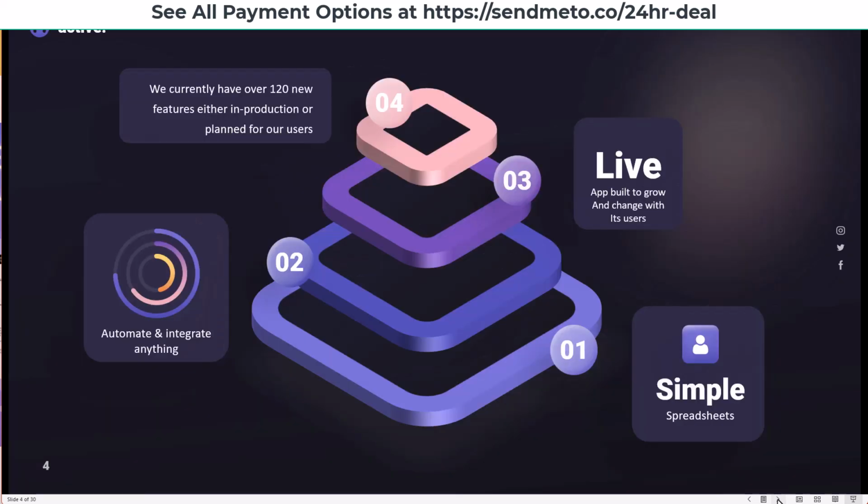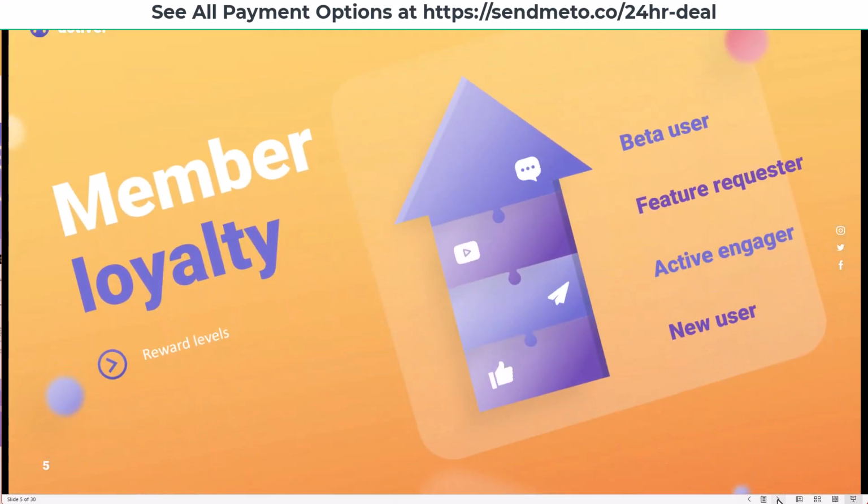This is something that you are already using. You already use Google Sheets, okay? It's literally built on a simple spreadsheet, and you can automate and integrate virtually anything. There's over 4,000 native integrations and hundreds of thousands of different automations that you can use. If it has an API, you can automate, okay? And it's called Live Automation because it is built with our members.